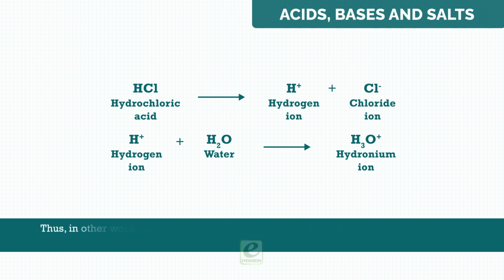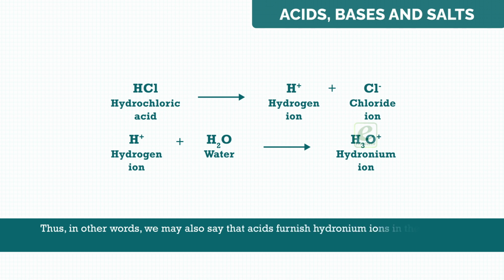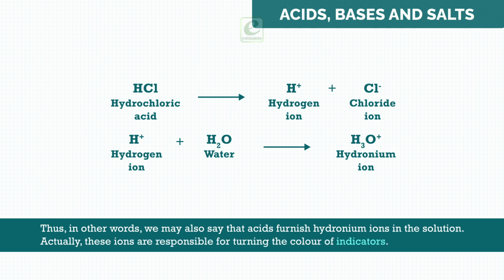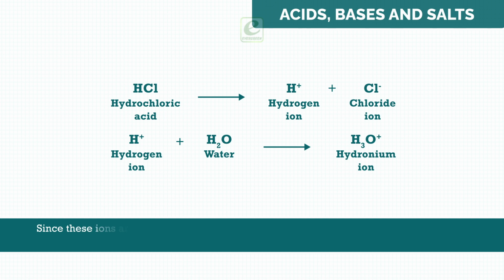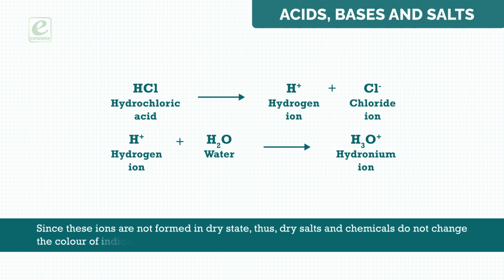Thus, in other words, we may also say that acids furnish hydronium ions in the solution. Actually, these ions are responsible for turning the color of indicators. Since these ions are not formed in dry state, thus dry salts and chemicals do not change the color of indicators.